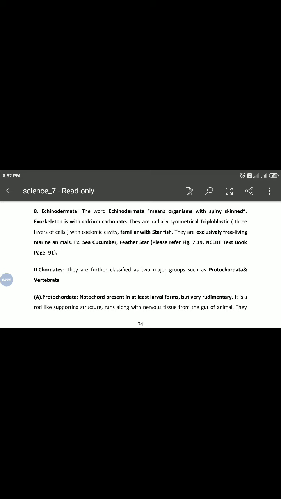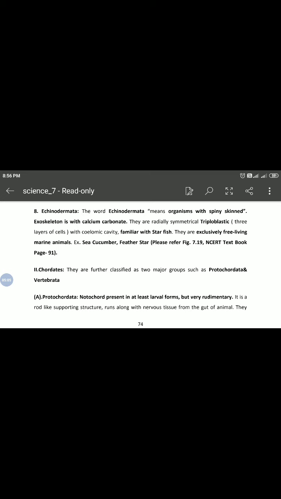Here the first is the Protochordata. Before that we will study the Protochordata. What is meant by Protochordata? The Chordata are classified into two groups, the Protochordata and the Vertebrata.